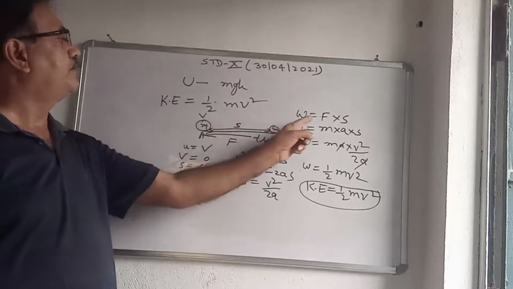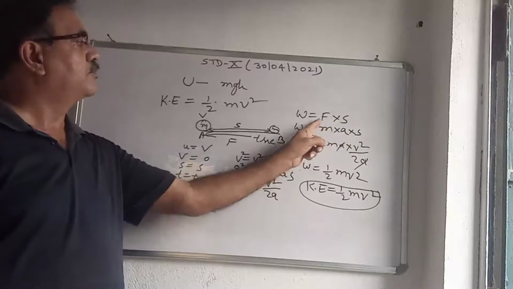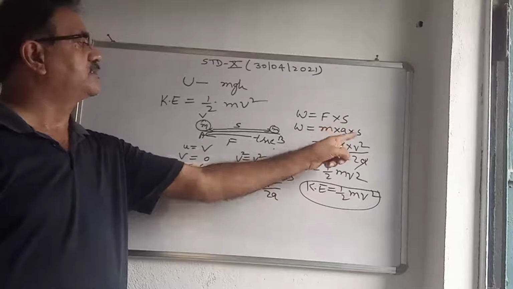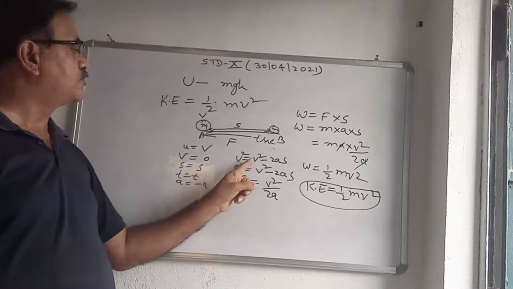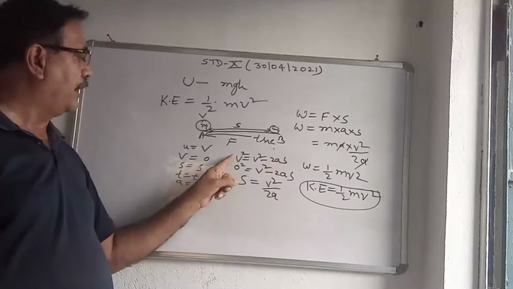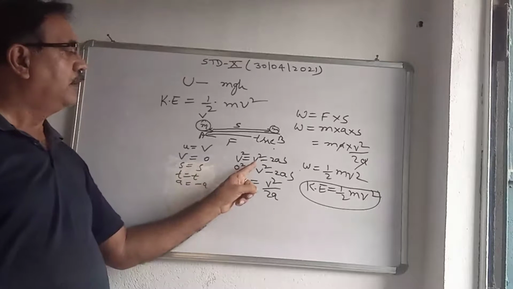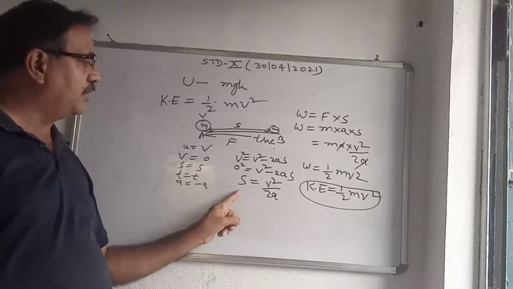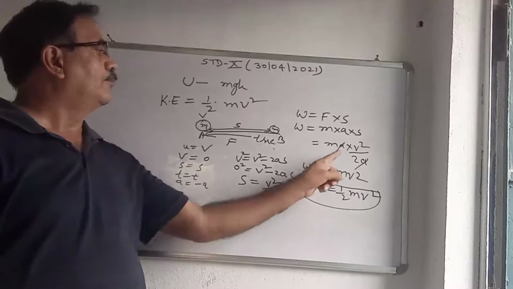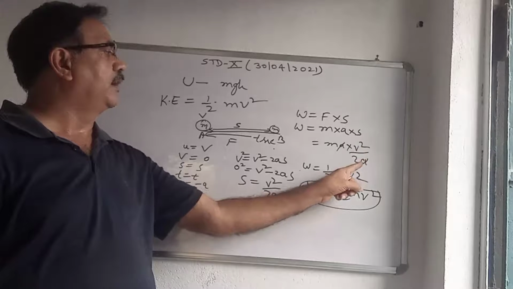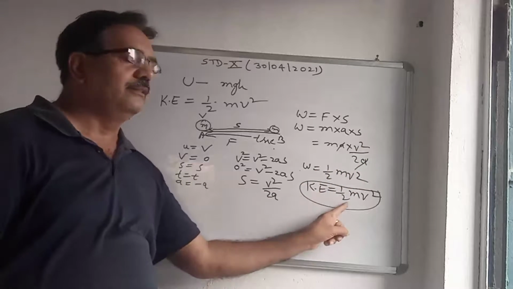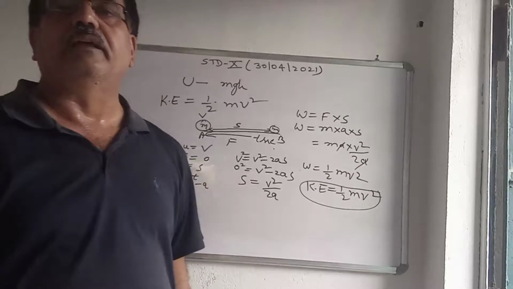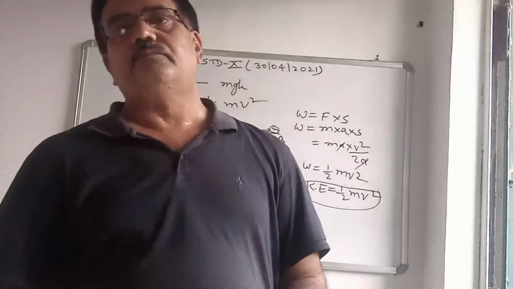So work done is equal to force into displacement. Force is equal to mass into acceleration. S is there. Now 0 is equal to v square minus 2as, since final velocity is 0 and initial velocity is v. So from here s is equal to v square by 2a. Put the value of s here, v square by 2a, a cancels, half mv square, and this is the derivation of kinetic energy. You follow?